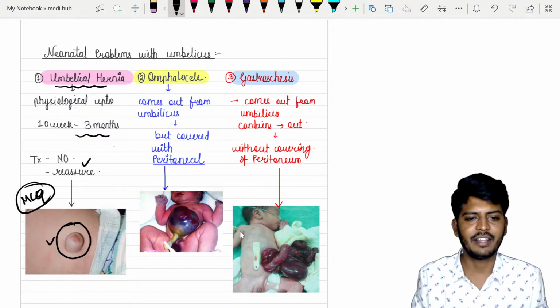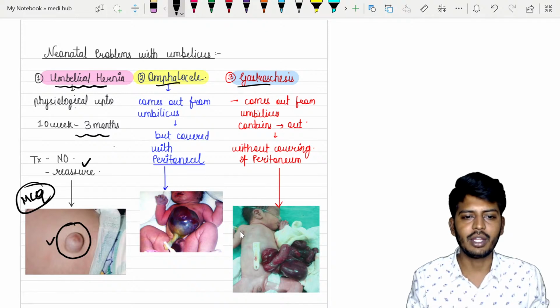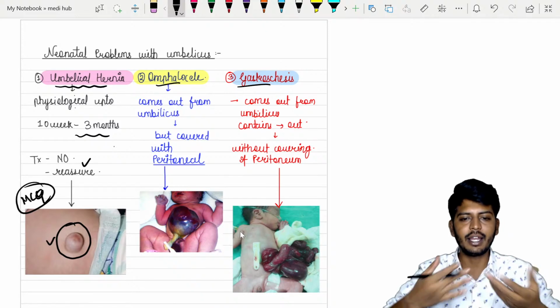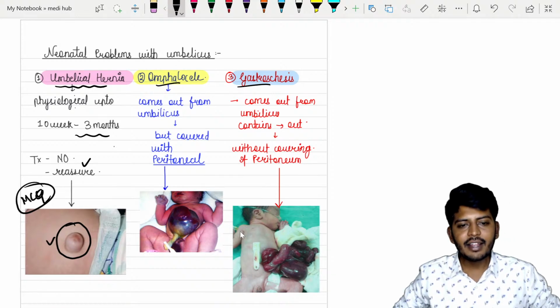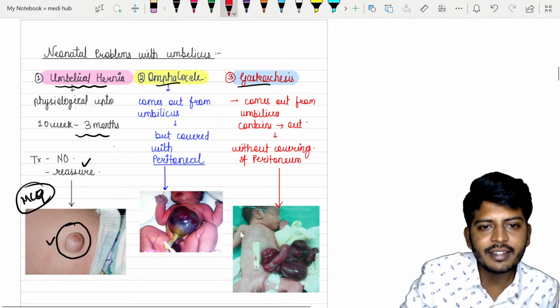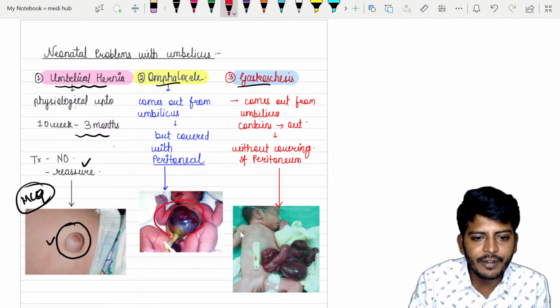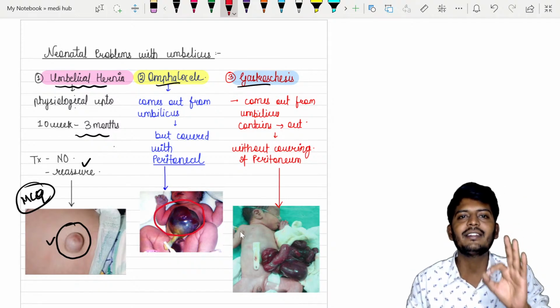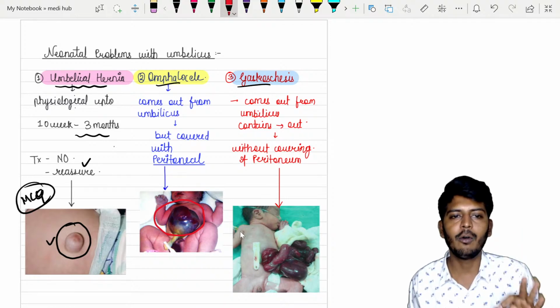And the next important aspect is omphalocele and gastroschisis. What are these two things? From the umbilicus, all the contents are coming out. Now, if you notice here, the intestines are outside, but the most important thing is that the intestines are not freely falling off. Rather, they are covered by a peritoneum. If it is covered by a peritoneum, call it an omphalocele.